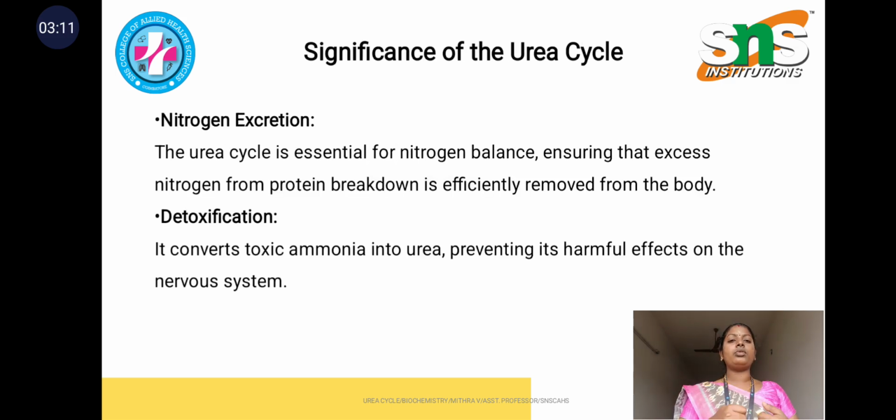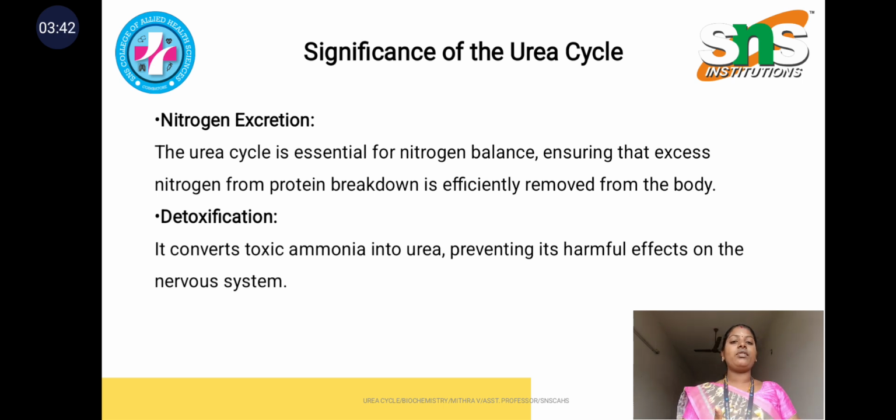And this is all about the significance of the urea cycle. The main significance of the urea cycle is nitrogen excretion. Nitrogen is the NH2, an ammonia component. So the urea cycle is essential for nitrogen balance in our body, ensuring that excess nitrogen from protein breakdown is effectively removed from our body. The excess nitrogen has to be removed to maintain detoxification in our body.